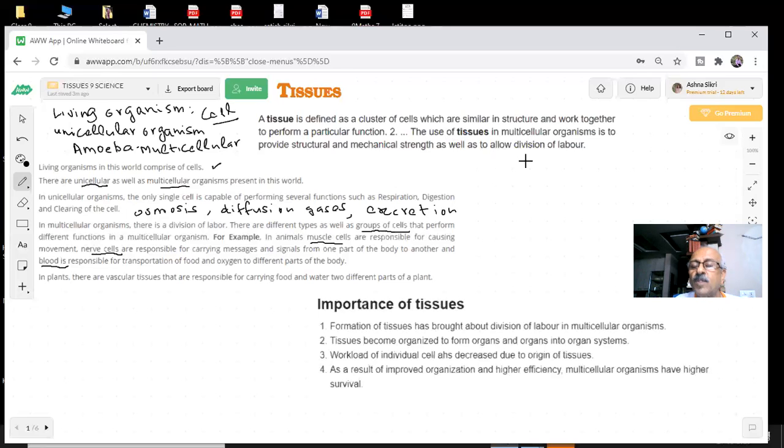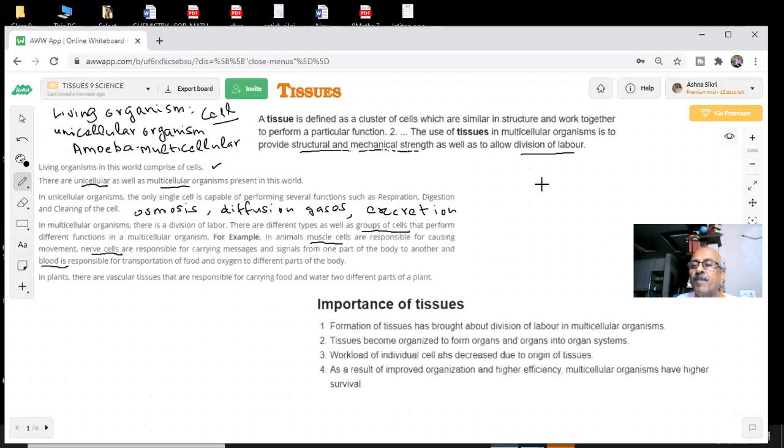What is the purpose? You have a group of cells, and they provide structural and mechanical strength. Everything you are doing, your muscles or anything, has to have structure and mechanical strength, and allow us division of labor. What is the meaning of division of labor, students?